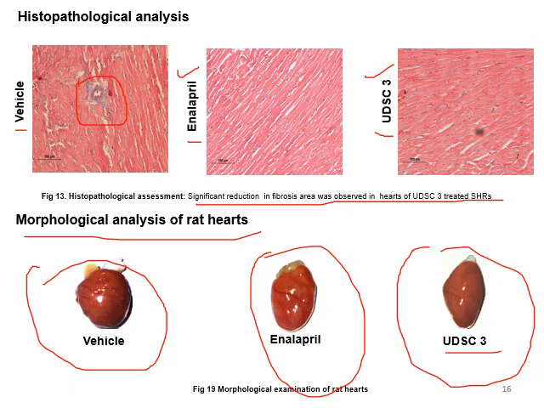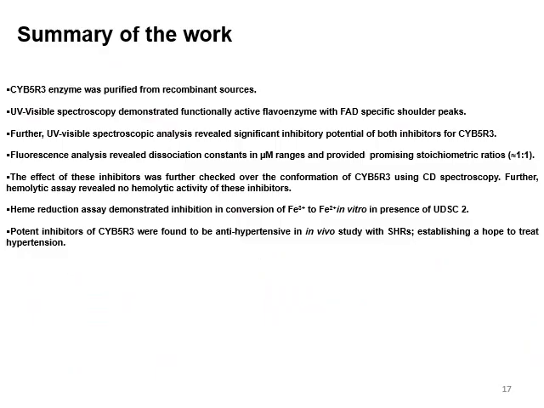Coming to the summary of the research work, we can say that cytochrome B5 reductase 3 enzyme was purified from recombinant sources to homogeneity, and UV visible spectroscopy demonstrated that the enzyme was fully functional, and it was found to be a flavoenzyme with FAD specific shoulder peaks. Further UV visible spectroscopic analysis also showed that the enzyme activity was significantly inhibited by both UDSC1 and UDSC2, which are potent inhibitors of this enzyme.